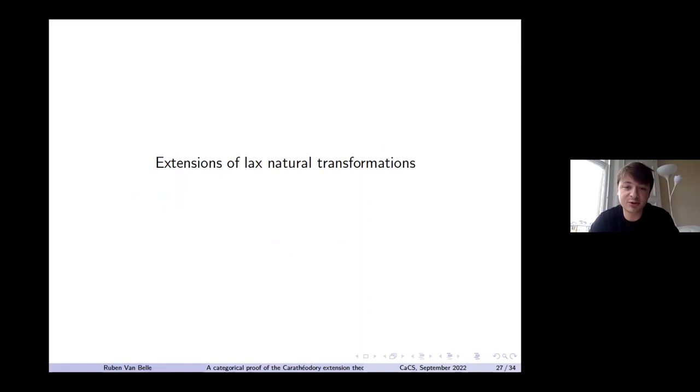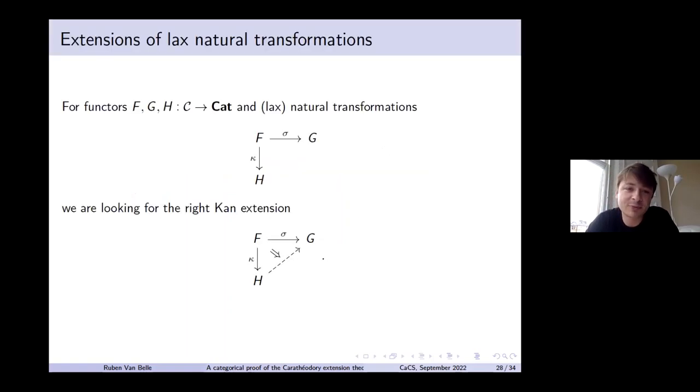Okay, then for the last part, where I actually am going to talk about the Carathéodory extension theorem. I'm going to say something about extensions of transformations. So I'm going to fix three functors, f, g, h, and I'm going to look at a Lax natural transformation sigma and a kappa, and I want to extend that to a Lax transformation from h to g in a universal way.